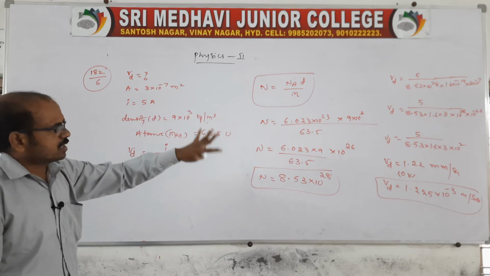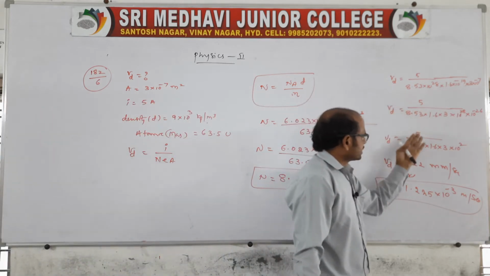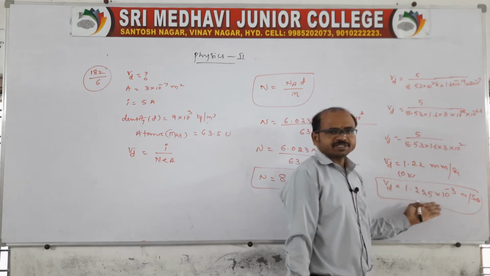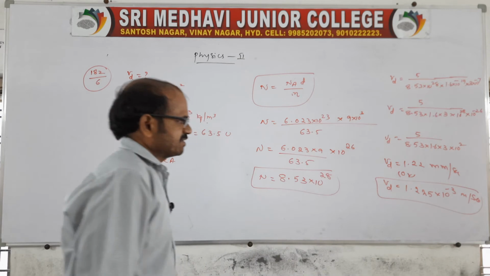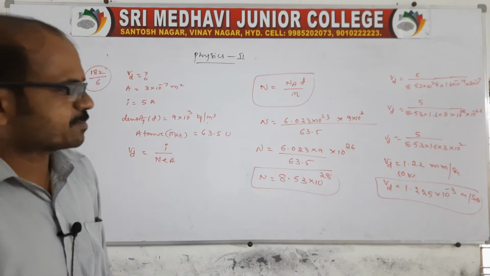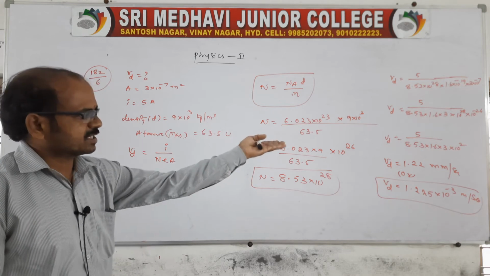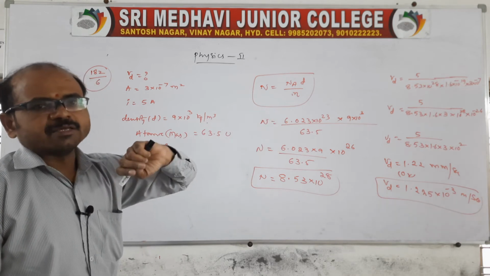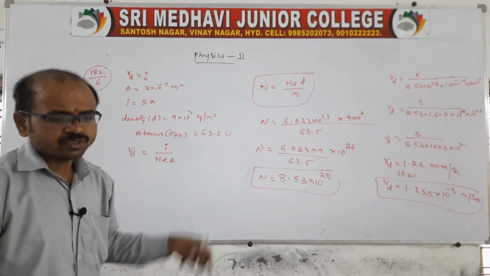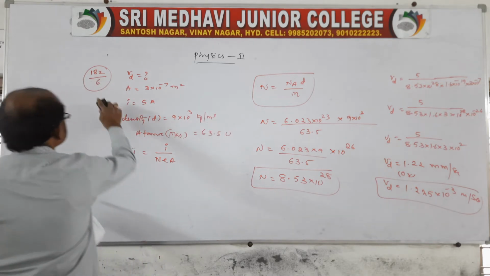So all these values, substitute in this expression and simplify the equation, then we will get the final answer: 1.225 into 10 power minus 3 meter per second. Suppose you want to calculate in terms of millimeter per second, you replace 10 power minus 3 with millimeters. So this is the way to get the drift speed.